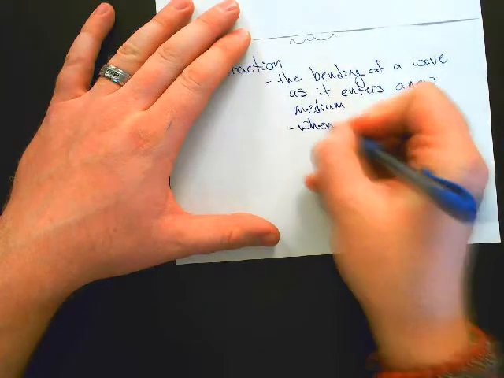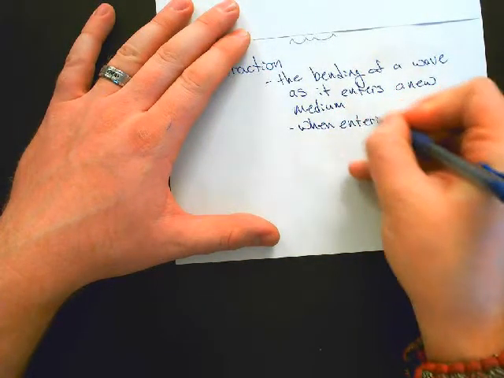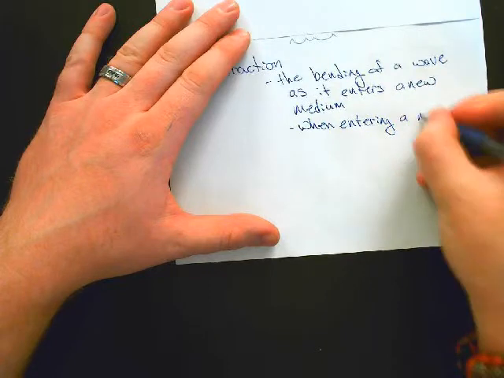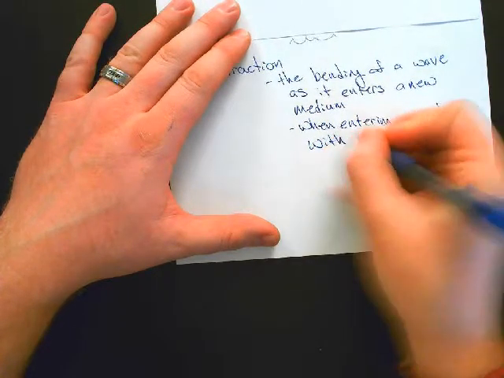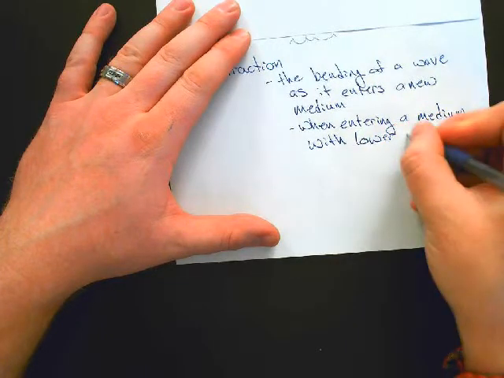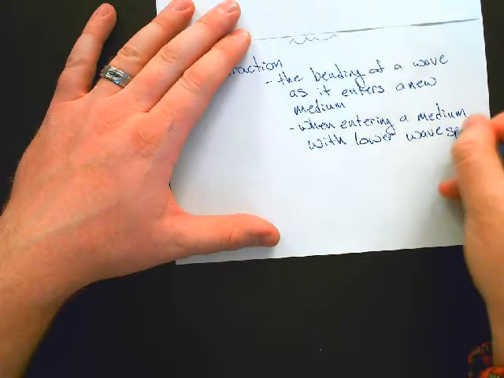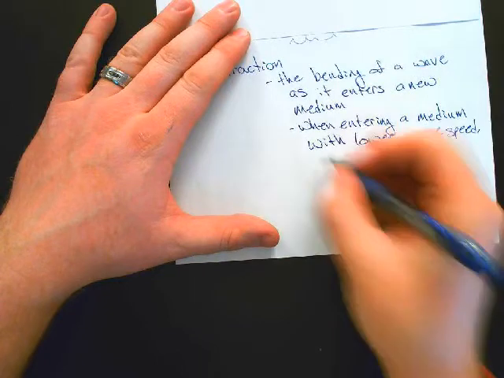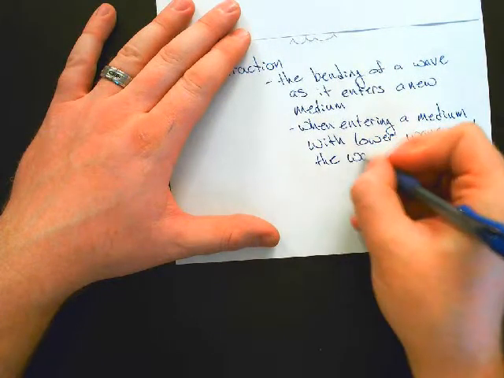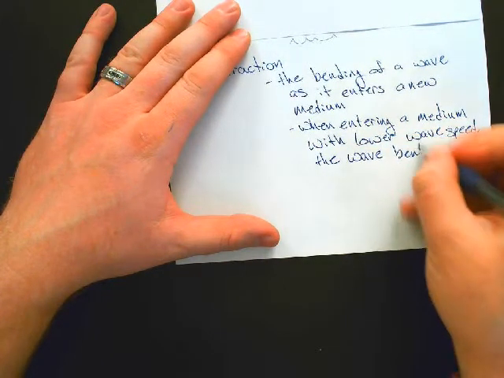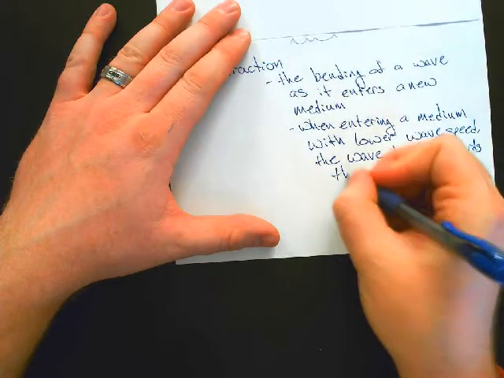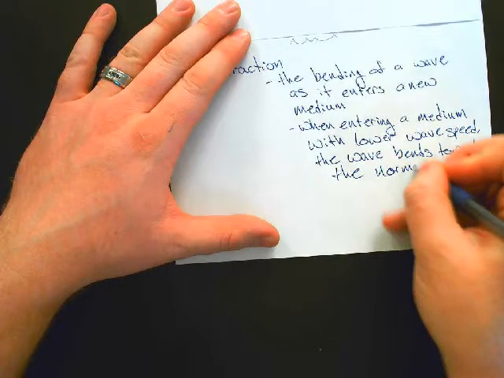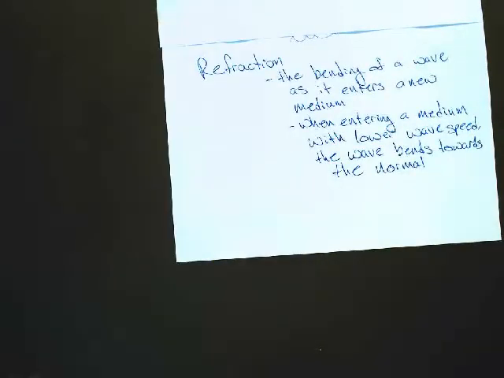When entering a medium with lower wave speed, the wave bends towards the normal. Okay. All right. So what's that look like?